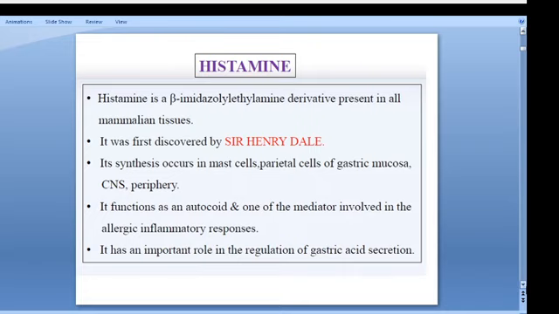Histamine is a beta imidazoline ethylamine derivative. It is present in all mammalian tissues. This autocoid was discovered by Sir Henry Dale. Histamines are mainly synthesized in our body in mast cells, parietal cells of gastric mucosa, and the central nervous system and peripherally, and it functions as an autocoid, one of the mediators involved in allergic inflammatory responses. It has an important role in the regulation of gastric acid secretion.